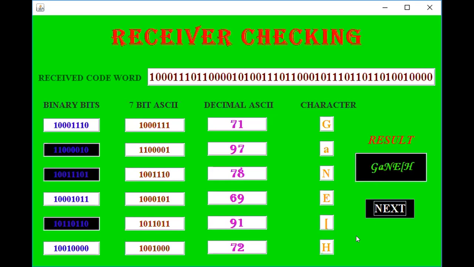Here the receiver can again ask the transmitter, or the message sender, to send the second, third and fifth letters because they have not been received perfectly. Okay, so next. Okay, thank you.